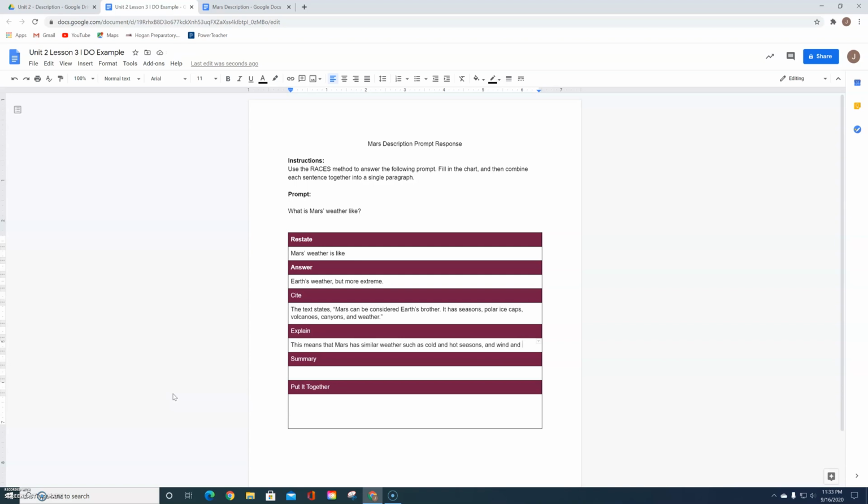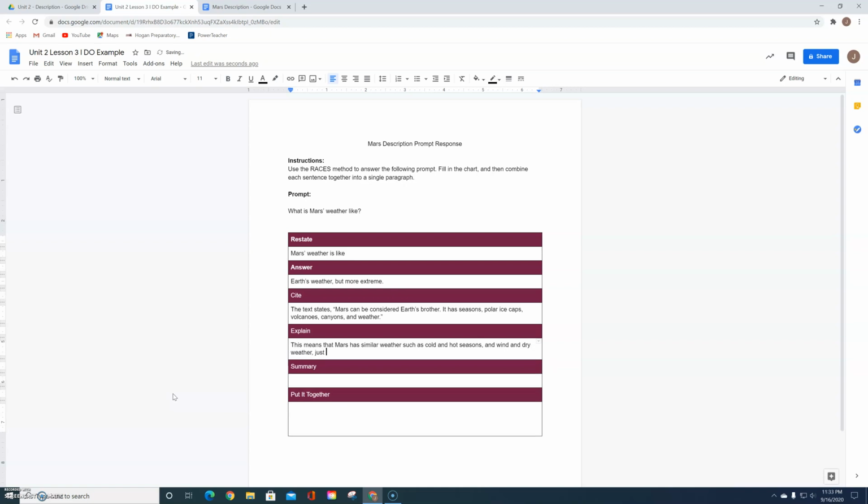Wind and dry weather just like Earth. You'll notice how I'm always bringing it back to my answer and this evidence, right? I'm bridging a connection between those two ideas.